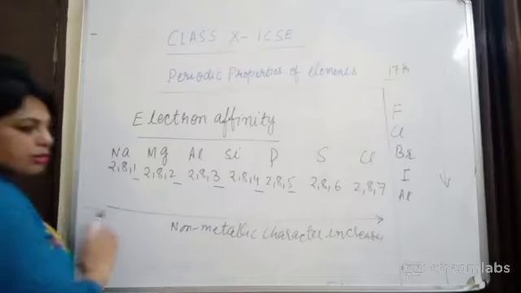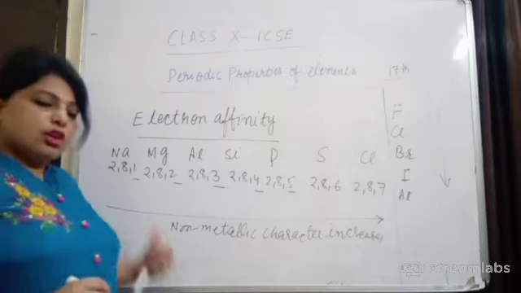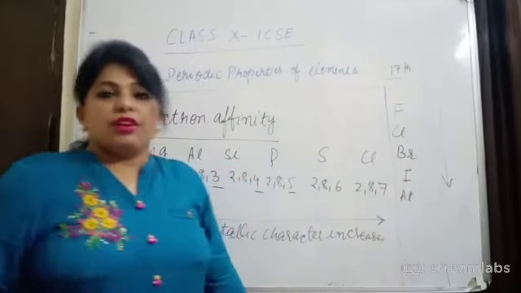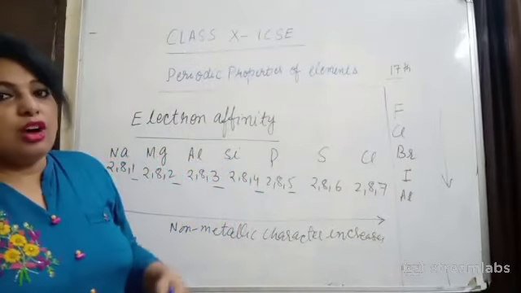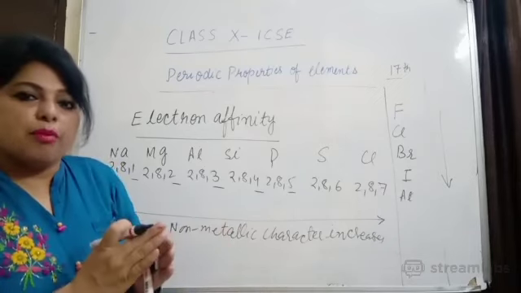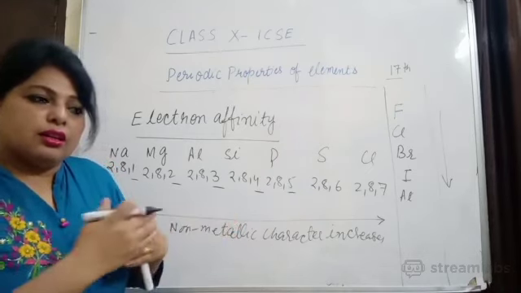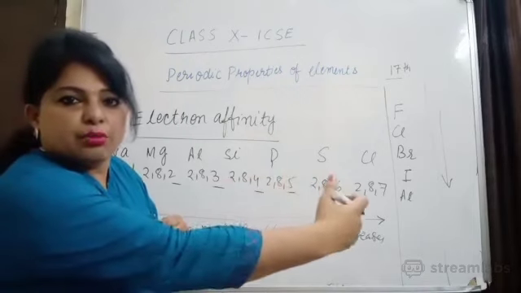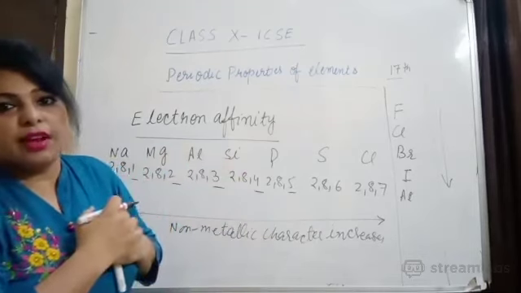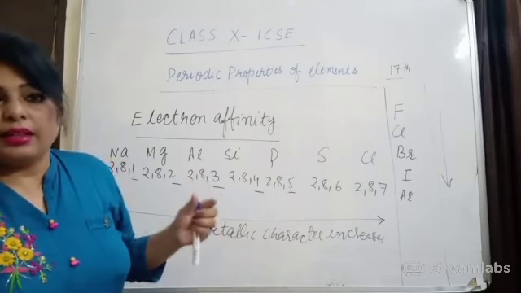But when you move across a period, electron affinity increases. Understood? So electron affinity increases across a period. When you move from top to bottom, electron affinity decreases. So non-metallic character also decreases when you move from top to bottom. Why? Because atomic size is increasing, so nuclear charge will no longer be effective because the nucleus will be a little bit far from the outermost shells. It will be very difficult to gain electrons. So when there is no gaining of electrons, there is no release of energy.